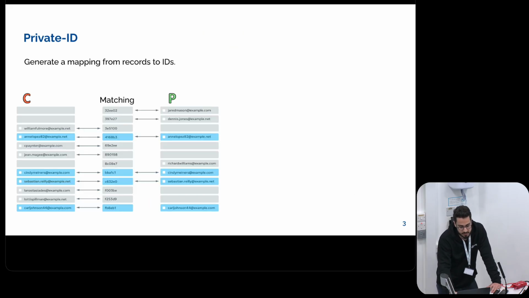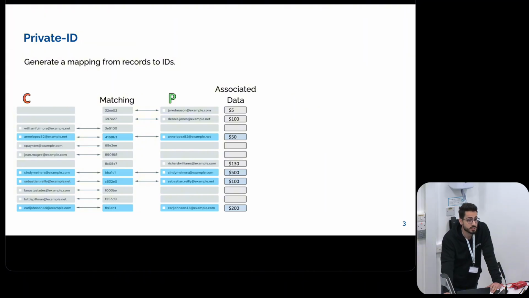So in this setting of private ID, we can assume that both parties, as they run the matching protocol, are online, and they continue being online in order to do the downstream computation that I just mentioned. In that setting, both parties can bring some associated data. For simplicity here, let's assume some dollar amounts. They can secret share this data and run the computation, which is easy to do when we just care about two parties, but when we have multiple parties, this becomes problematic.